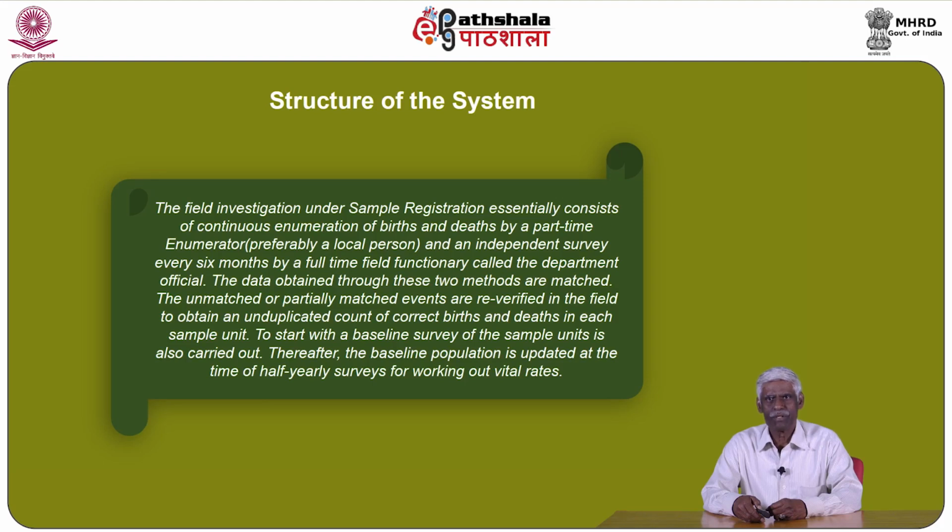The unmatched or partially matched events are re-verified in the field to obtain an unduplicated count of correct births and deaths in each sample unit. To start with, a baseline survey of the sample units is also carried out. Thereafter, the baseline population is updated at the time of half-yearly surveys for working out various vital rates.